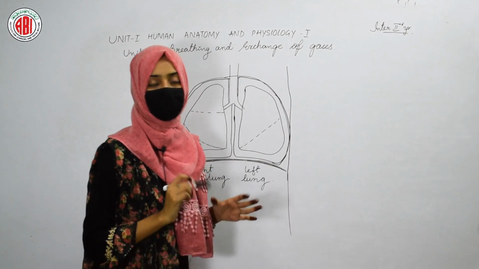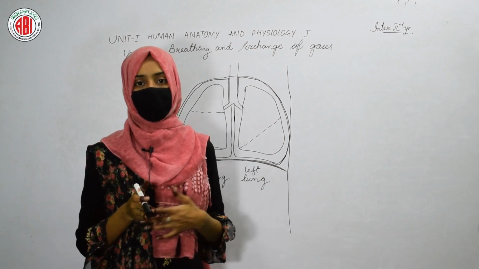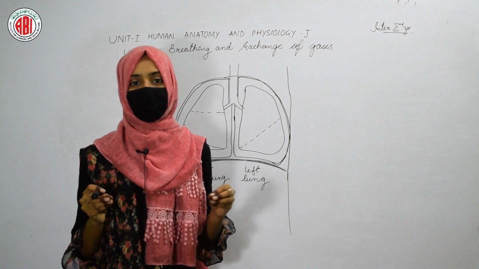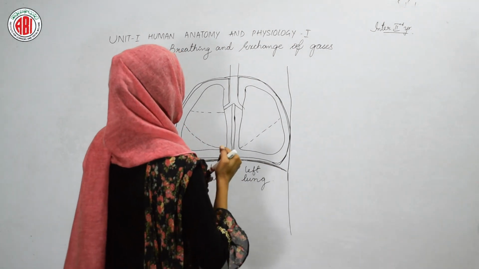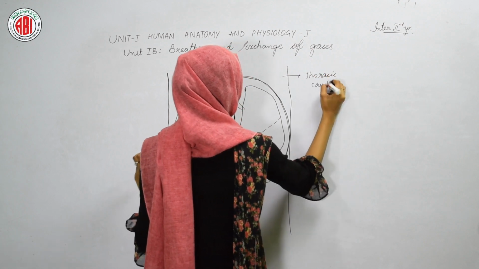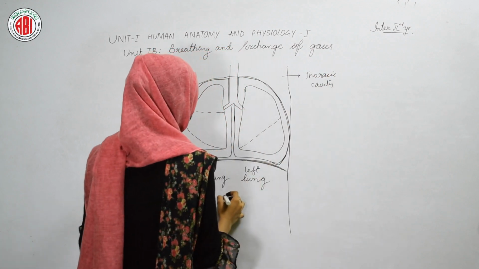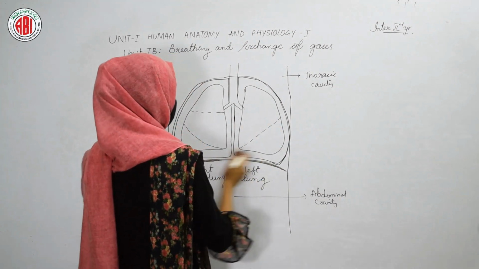Okay, let us see the location of the heart in between the lungs, and also the different fissures that can be seen in our lungs. This is our thoracic cavity, and here is the abdominal cavity. A pair of lungs is present in the human body, right lung and left lung.